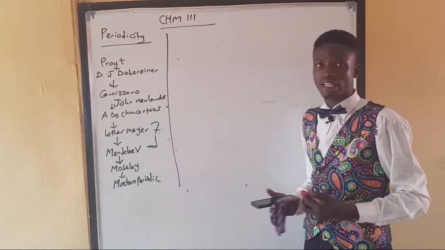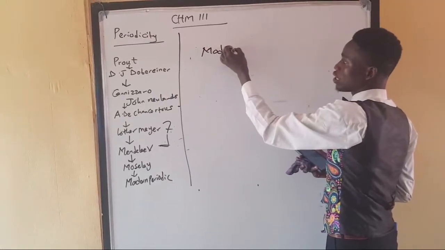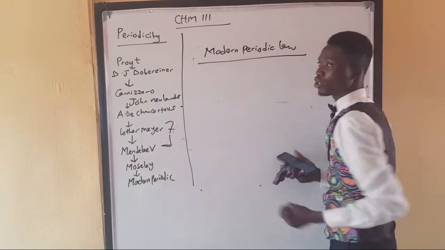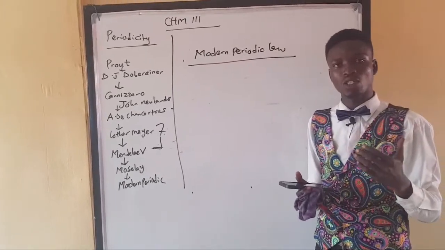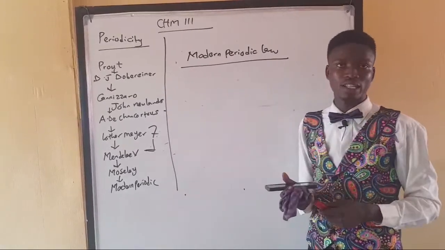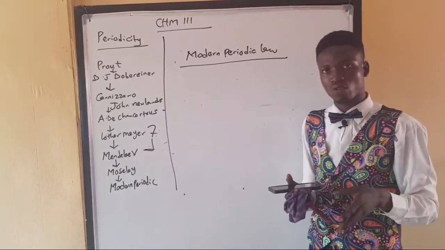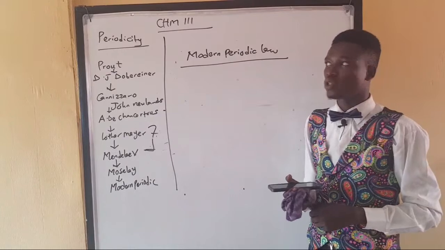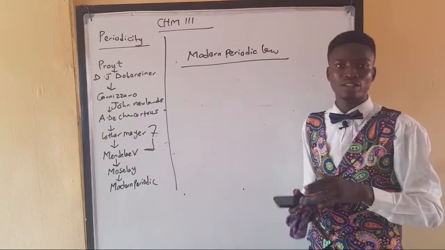So this work of Moseley is what led to what we call the modern periodic law. And what is the modern periodic law? The modern periodic law states that the chemical reactivity of all elements is a measure of their periodic function, and the periodic function of an element is a measure of its atomic number. That means atomic number is a more fundamental property of an element than any other thing. So the atomic number is more important than atomic mass. That means the behavior and how elements combine depends on the atomic number.